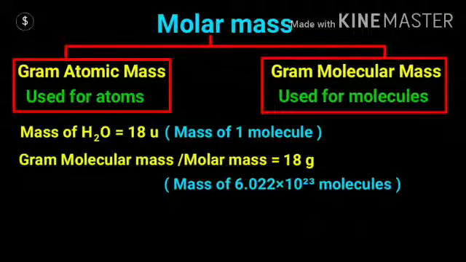And one thing you have to remember: when you are saying molar mass, it is the mass of 6.022 into 10 raised to the power 23 molecules. And when you are saying U, it is simply the mass of one molecule.